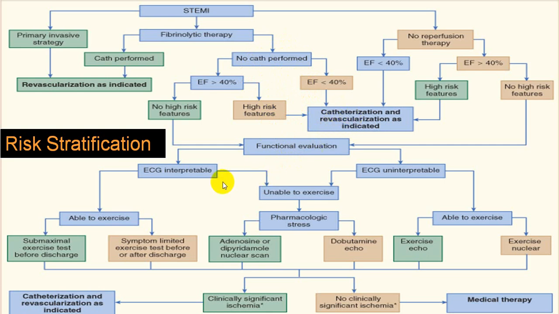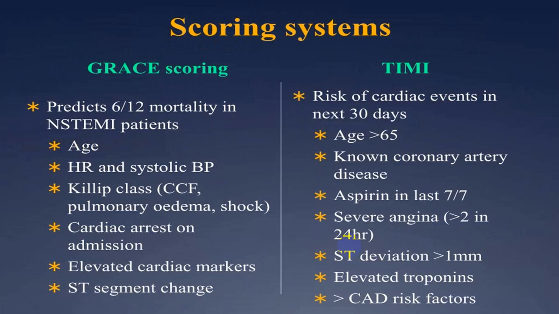Functional evaluation can be done by using echo, catheterization and ECG. You will have to utilize all those, and you can also use stress echo to find out the severity of myocardial damage.